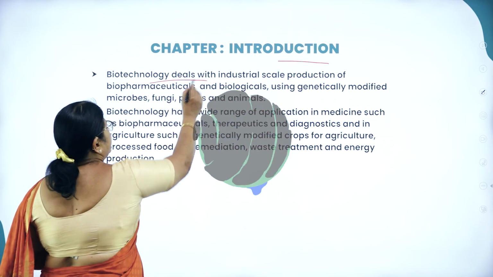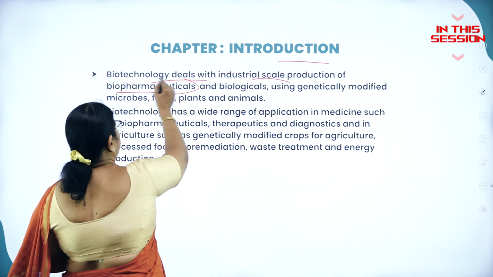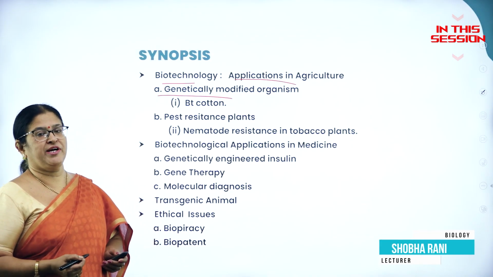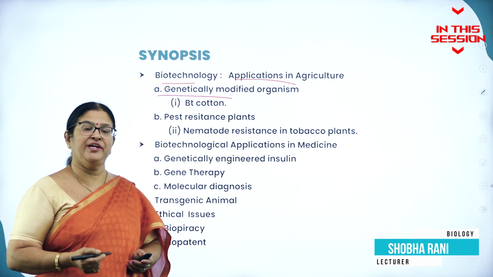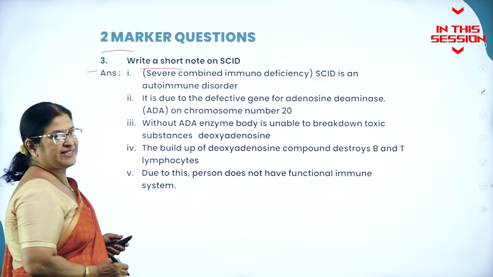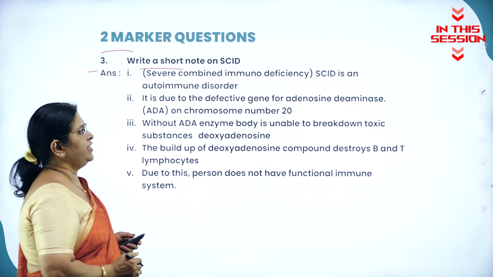So biotechnology deals with industrial scale production of biopharmaceuticals. Very important. The Green Revolution has tripled the food production, but it is not sufficient to meet the present increasing population. Write a short note on SCID. What is SCID? Standing for severe combined immunodeficiency.